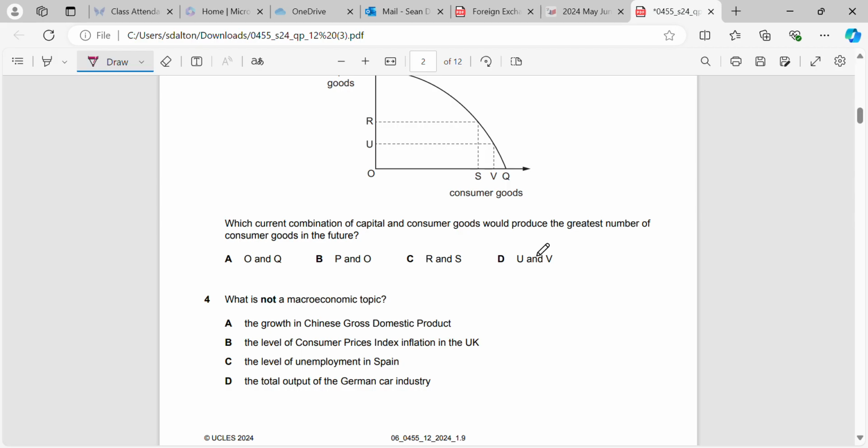Okay, question 4. What is not a macroeconomic topic? So basically they're asking us what's micro. GDP is macro, CPI is macro, level of unemployment is macro. Microeconomic topics are the study of the behavior of individuals, firms, or individual markets. So in this case, the German car industry, that's an individual market. It's not affecting everybody, hence the reason why it's not macro. Unemployment would affect everybody, CPI would too, and so would GDP.